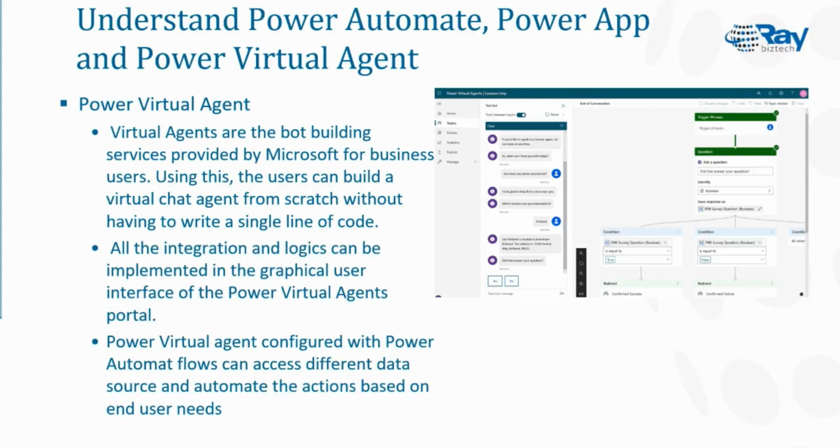And again, as I already said previously, in some cases, if the issue can't be closed by a virtual agent, it should be transferred or escalated to a person to work on it. Then it will send a report to the person: what chat information happened, what recommendations were given, and what the customer mindset is. Everything will be tracked, and that information will be passed to the physical person who is going to work with the end user. So he can prepare accordingly, and he will be able to quickly provide a solution. So that is the beauty of this Power Virtual Agent, and it is completely AI based.